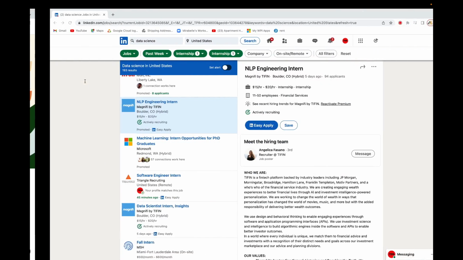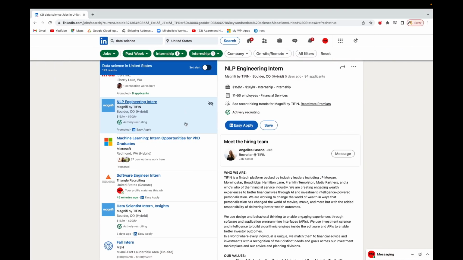But if you go to LinkedIn, here you get paid. All the internships here you will get paid. You can see $15 per hour to $20 per hour, which can add up to about $2,000 per month or so. I mean, it can be more, it can be less than that.